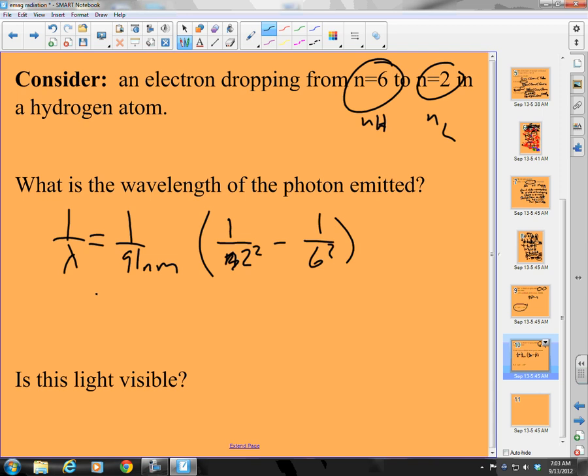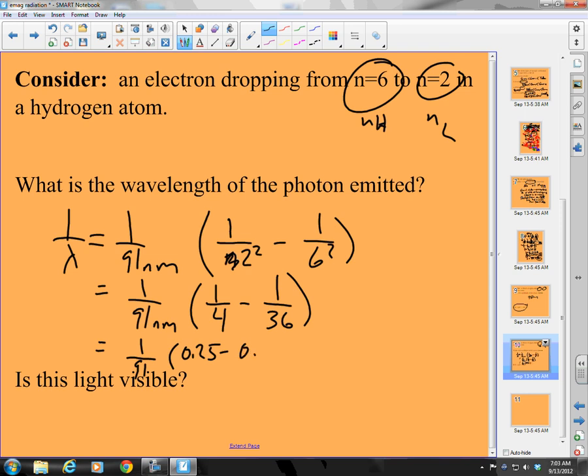So that means this is equal to 1 over 91 nanometers times 1 over 4 minus 1 over 36. So this is equal to 1 over 91 times 0.25 minus, I don't know 1 over 36 off the top of my head, 0.0277, and so on.